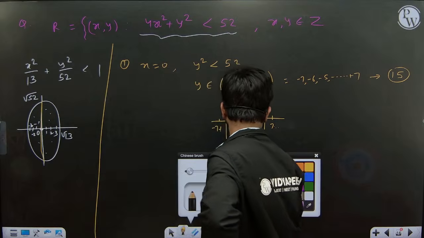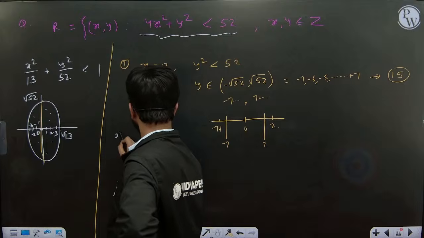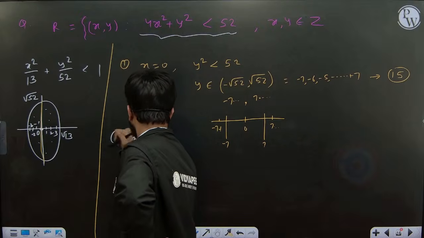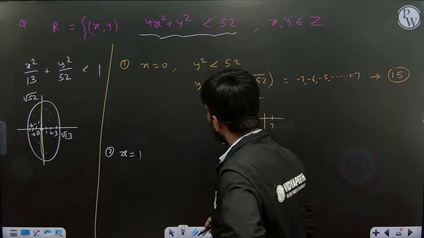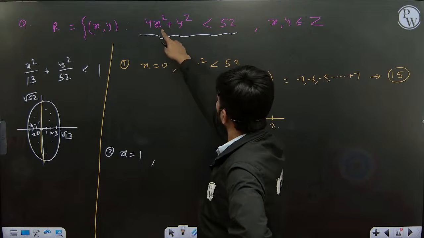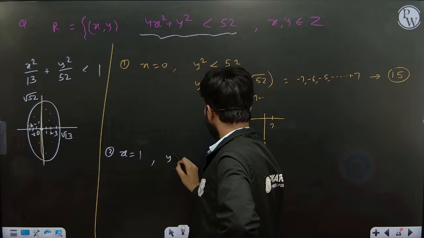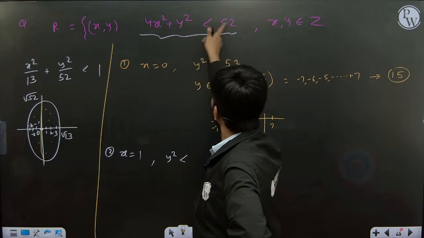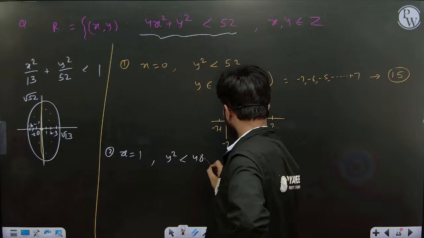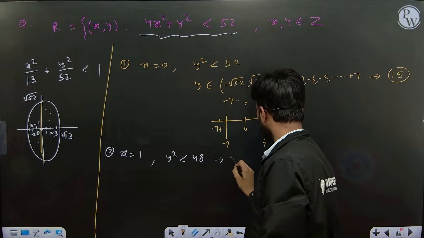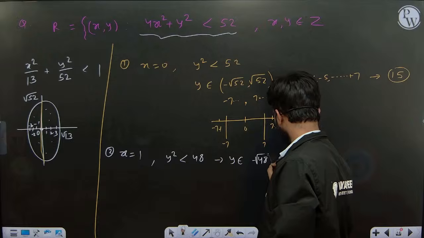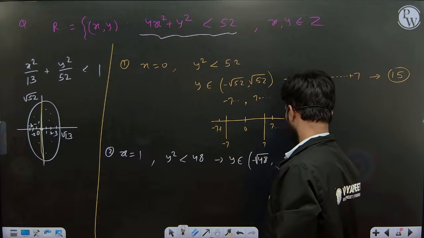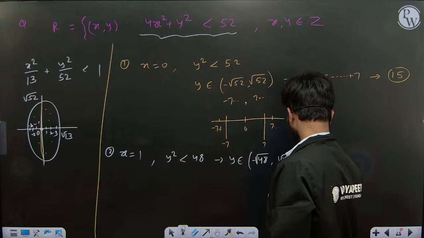Okay, similarly put x equal to 1 next. If x equal to 1, how many solutions will we get? Put it there, so what you will get? You will get y square less than 48. So y belongs to minus root 48 to plus root 48.